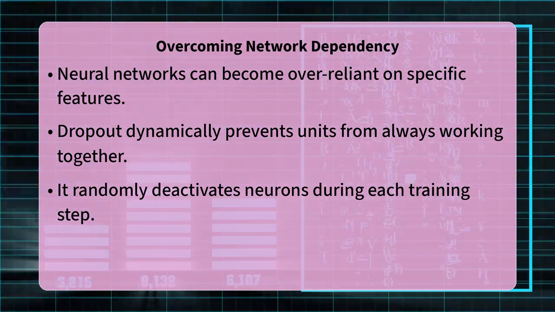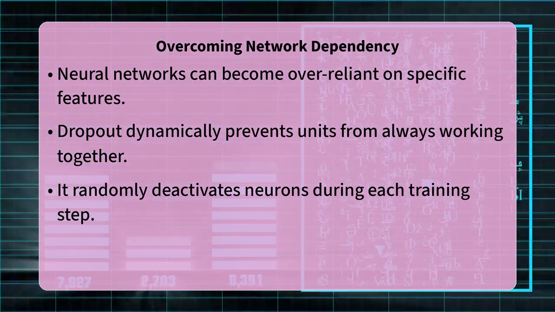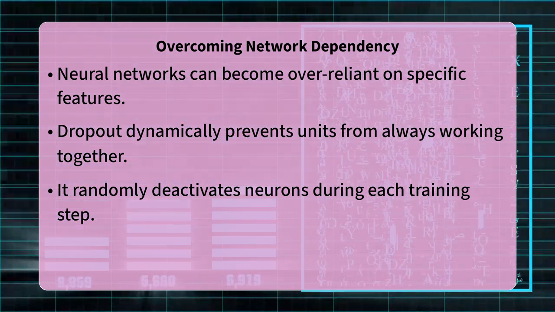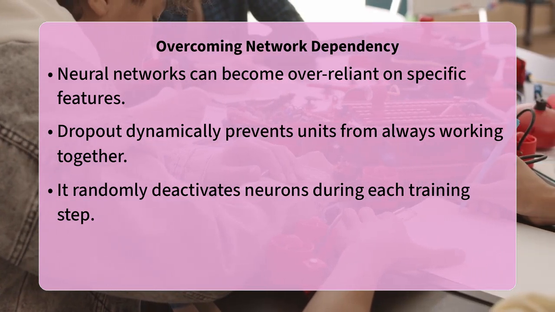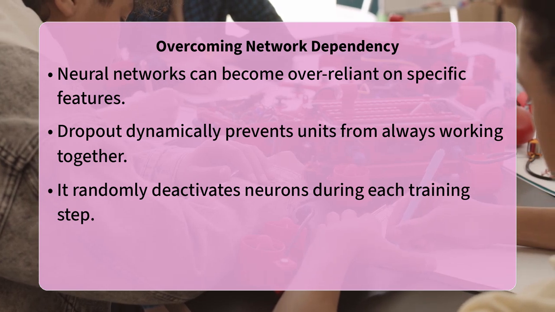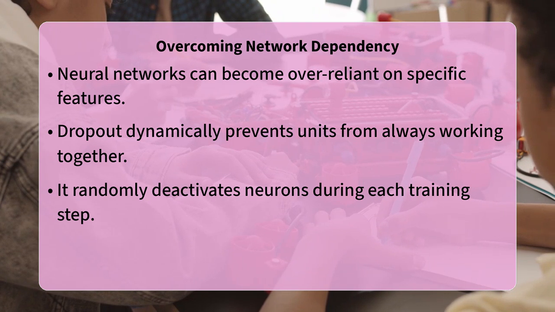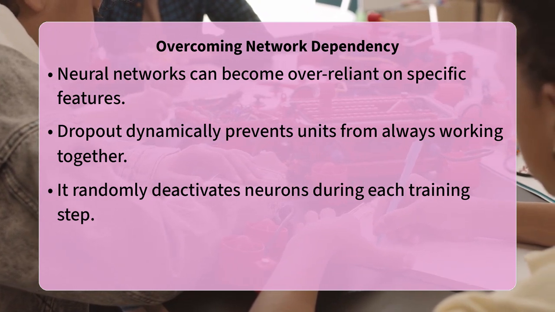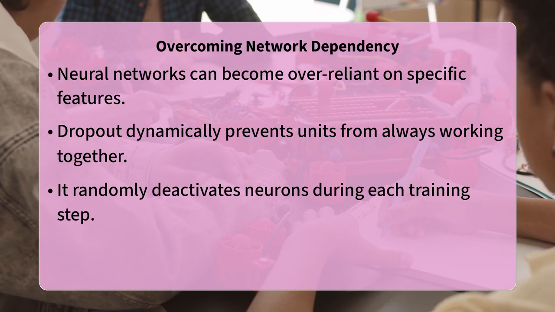So, how does Dropout prevent this feature co-adaptation? Dropout prevents feature co-adaptation by randomly deactivating a proportion of neurons, along with their incoming and outgoing connections, during each training iteration. This means that, during every single forward and backward pass, a different subset of the network is used, forcing individual neurons to learn more robust and independent representations.